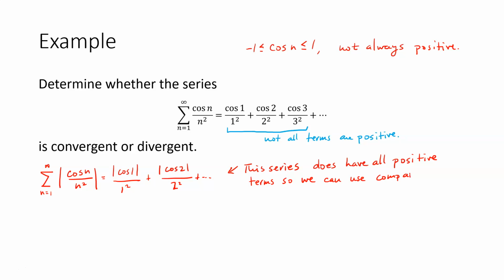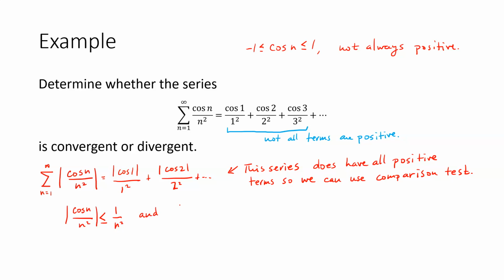Now it's an easy comparison, because we know that the absolute value of cosine n has to be less than or equal to 1. So the absolute value of cosine n over n squared has to be less than or equal to 1 over n squared.